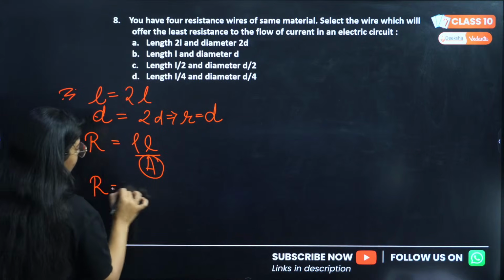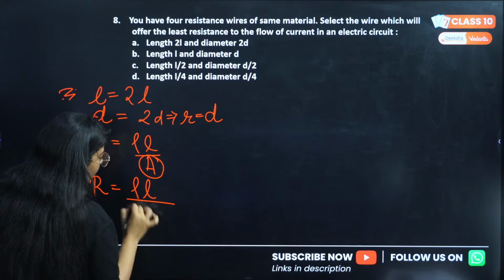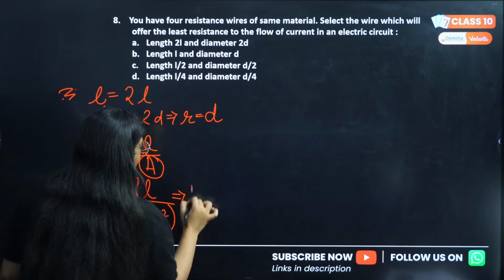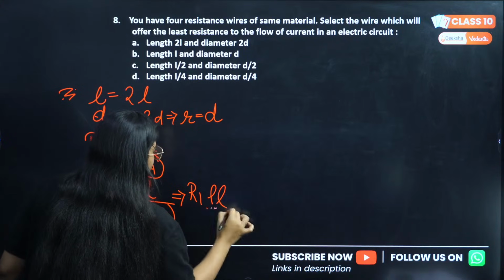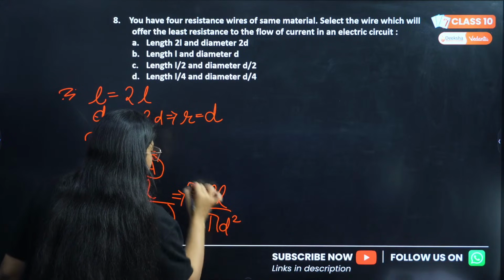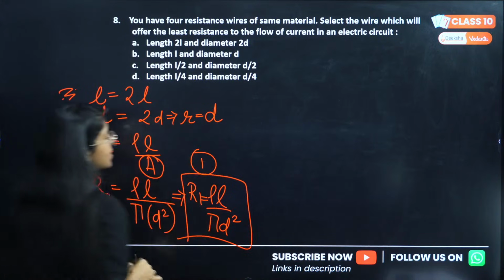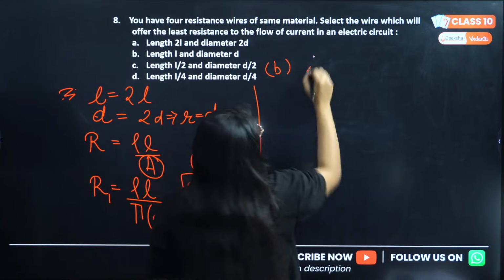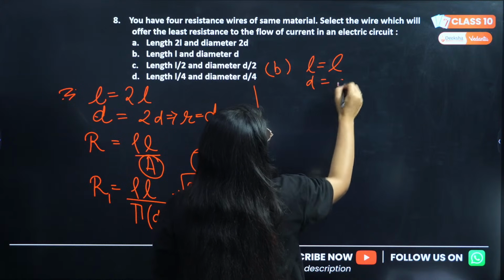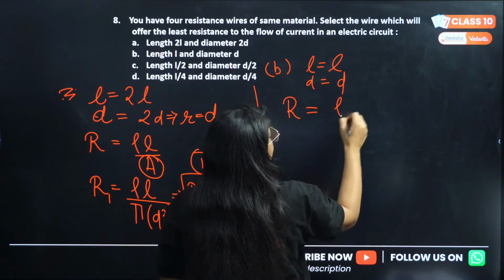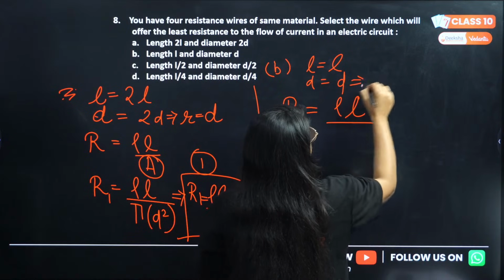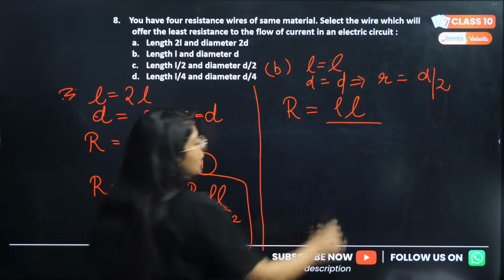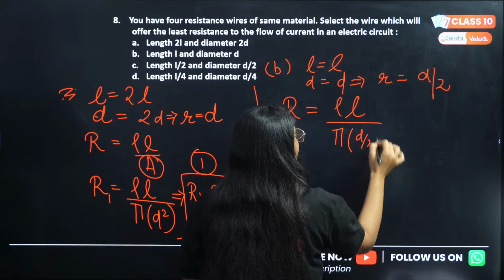So for first, the area is pi into D square, so R1 will be rho L by pi D square. Correct? This is the resistance due to option A. Now due to option B, we have length as L, diameter as D. To find the resistance, that will be simply rho L divided by, radius will be D by 2 here, that will be pi into D by 2 square.